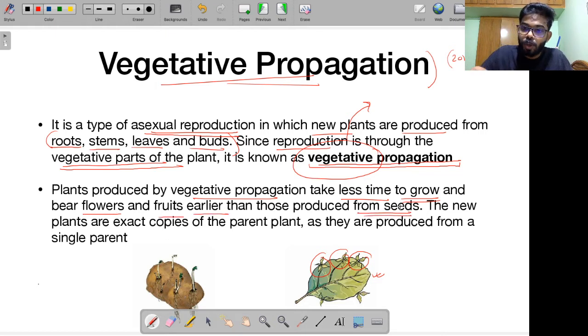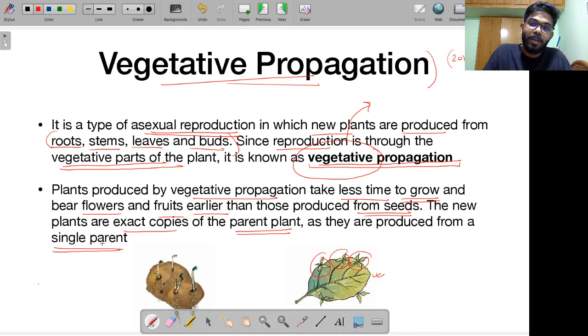That means they are maturing faster. The plants that are produced by vegetative propagation take less time to grow, less time to bear fruits, less time to bear flowers. That means they are maturing faster than plants that are produced from seeds. The new plants, remember, are exact copies of their parent plant. Why? Because they are produced from a single parent.